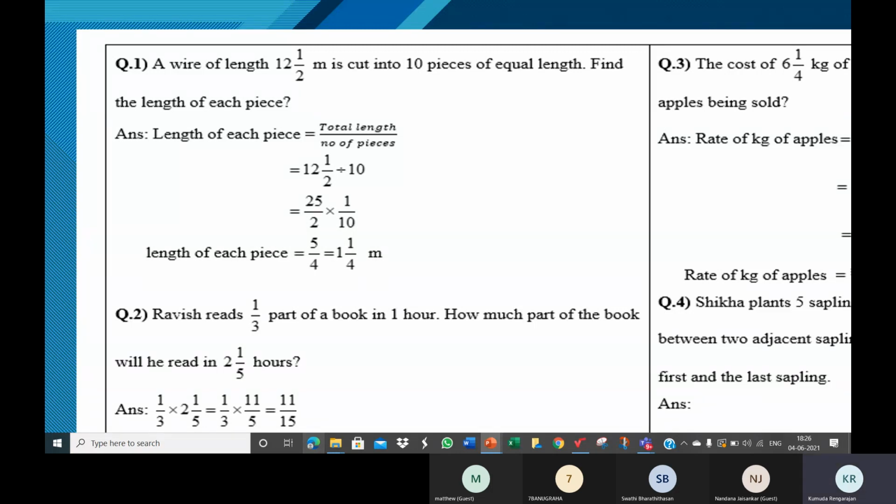Yeah, children, please see the steps. And in case you have any questions, ask me now. This is the answer for the first one, 1 by 4. I don't know how you got 4 by 5.